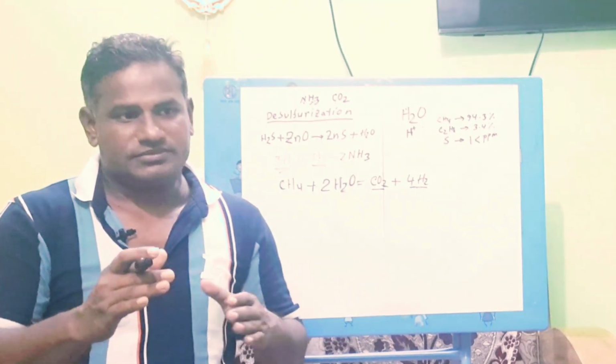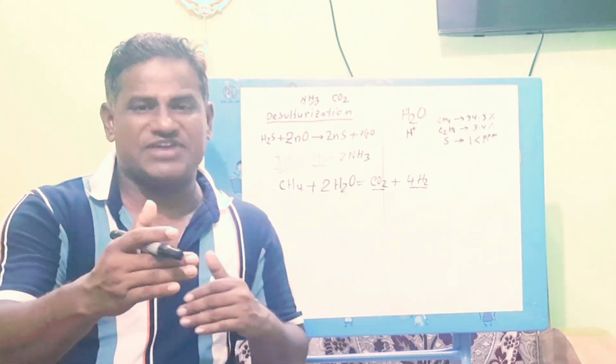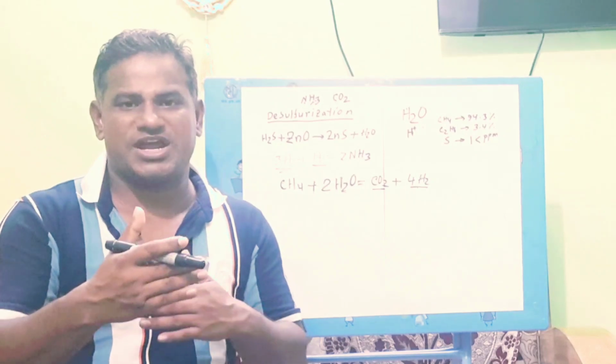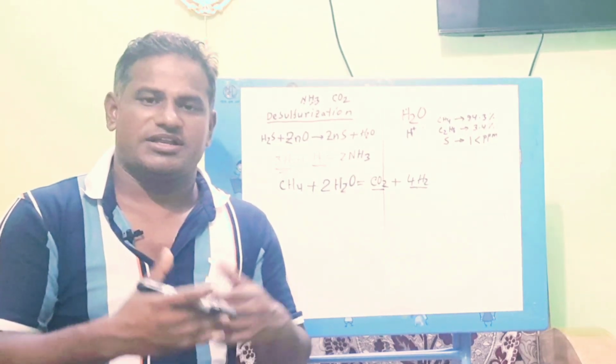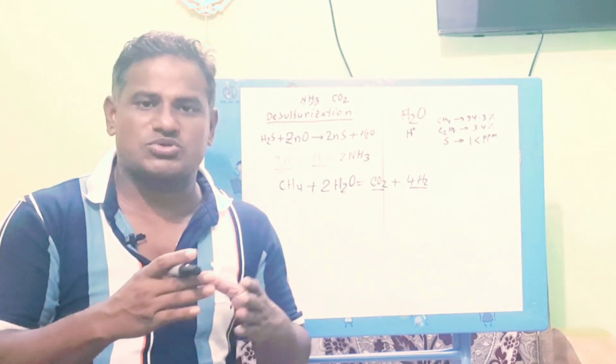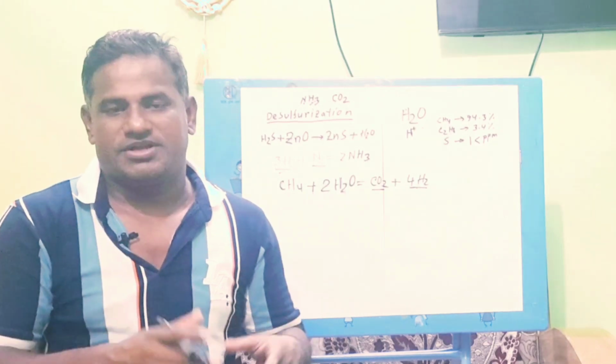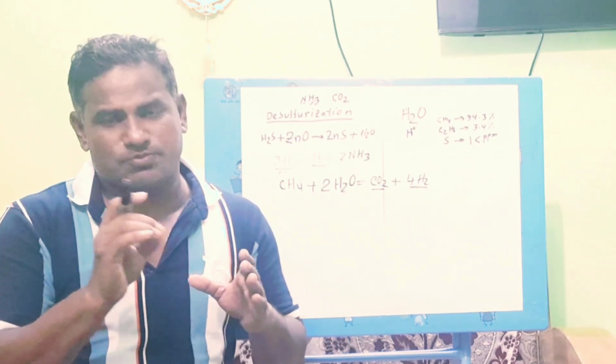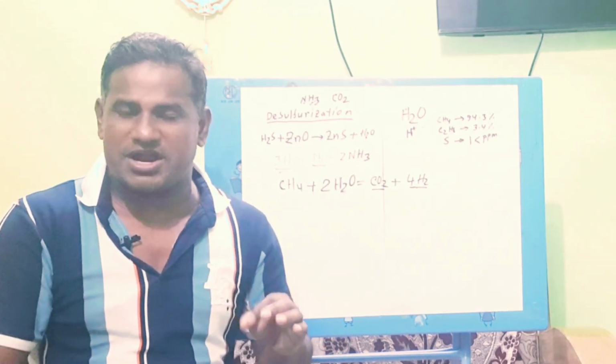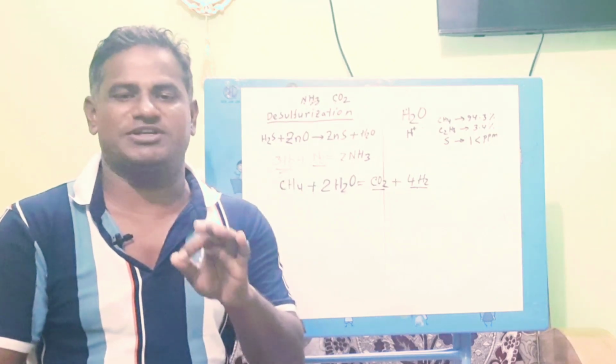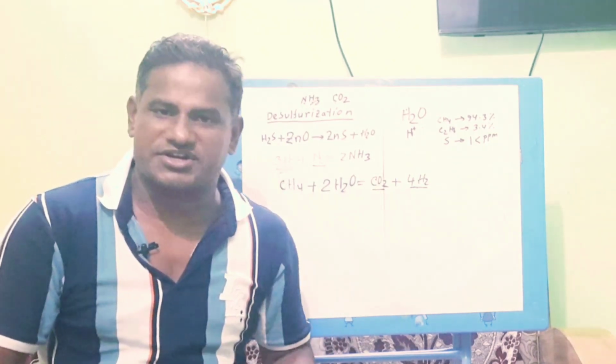If the LP side shaft vibration high alarm comes, at that time also the compressor will trip. Plus minus 0.5 millimeter the alarm appears, and at plus minus 0.9 millimeter the compressor will trip.